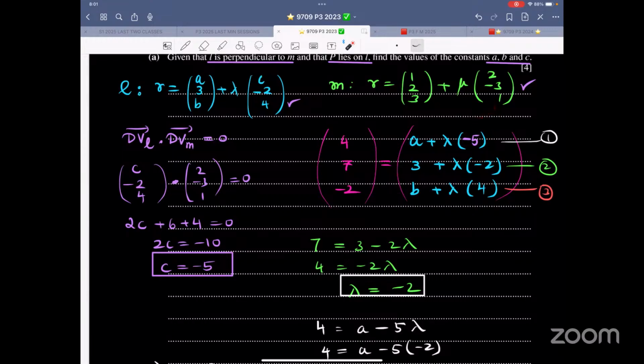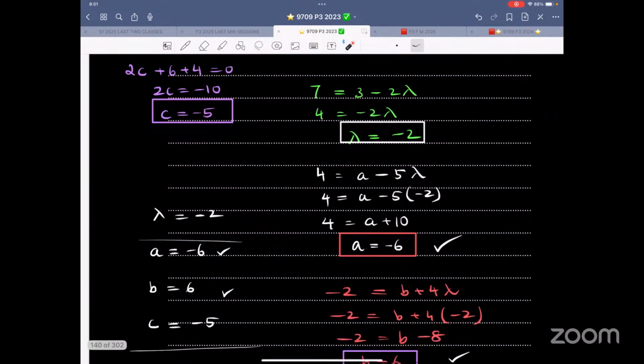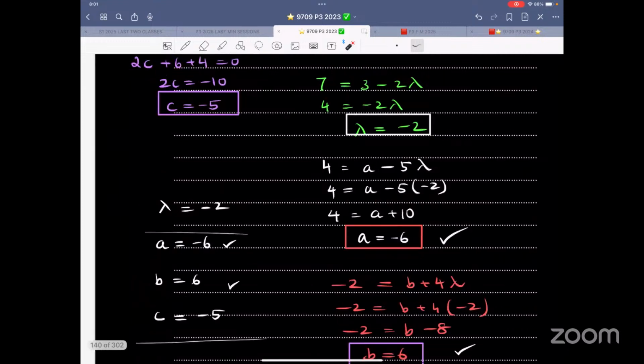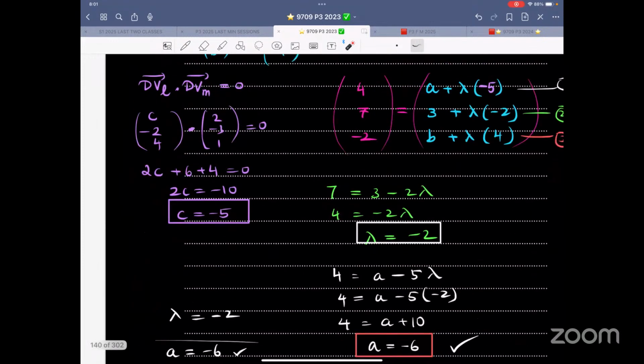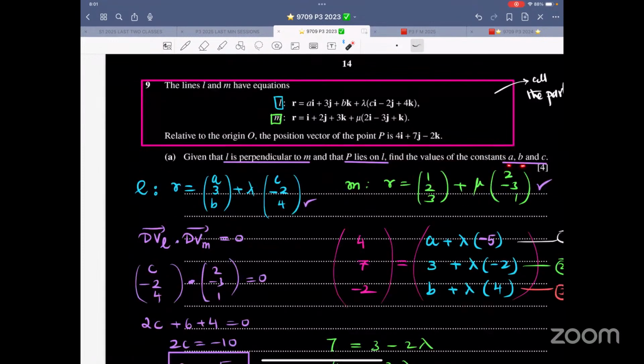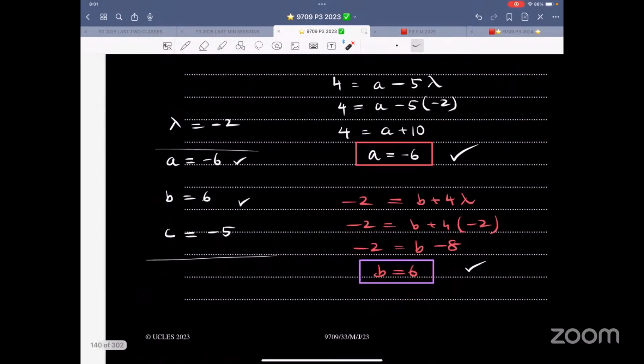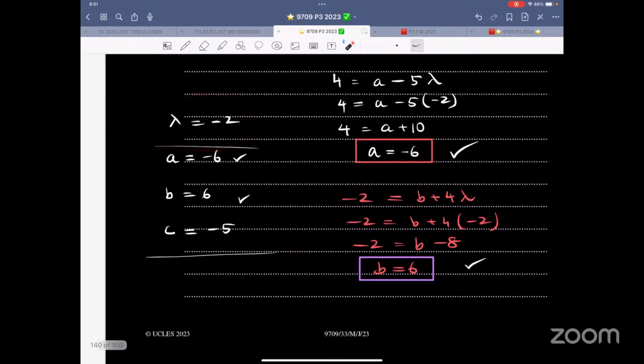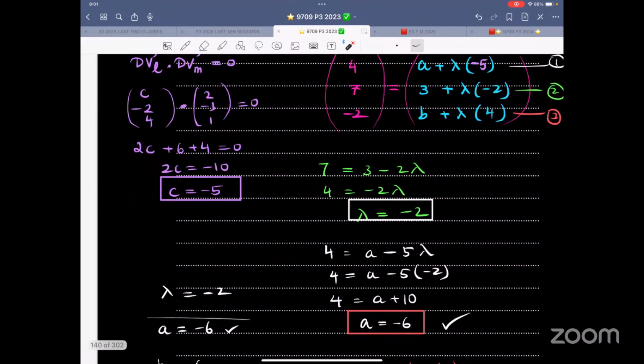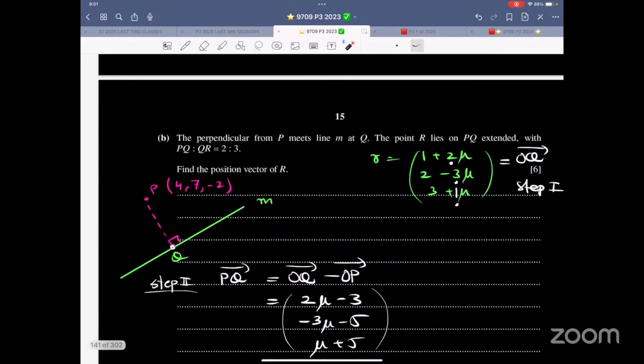C is over here. And this is 3 plus lambda into -2, B plus lambda into -4. So now 3 equations. From the first one, I'll find A. From the second one, I'll find B. And the third one, I'll find lambda. So in one shot, we found the values of the constants A, B, and C, and lambda came out for free. So something like this. How many marks? 4 marks. Very basic. 4 marks, 4 points.